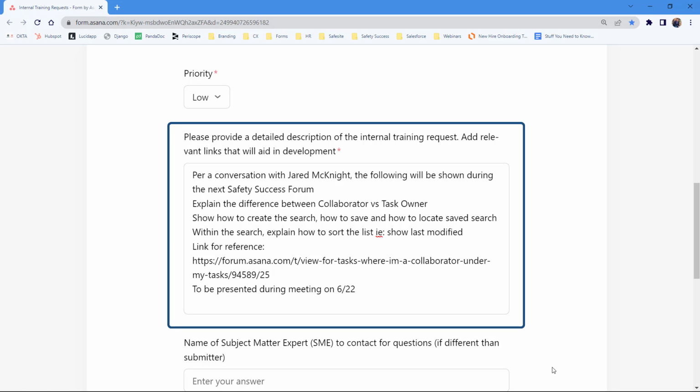The assignee will rely heavily on this portion to build the training, so be as detailed as possible. If a process document or video is the subject, provide steps for the process and relevant links to other process docs, articles, and videos that might be referenced to help the audience learn. Additionally, background information can be helpful for the learner to understand why this training is necessary.